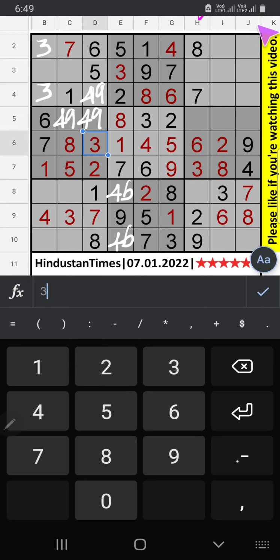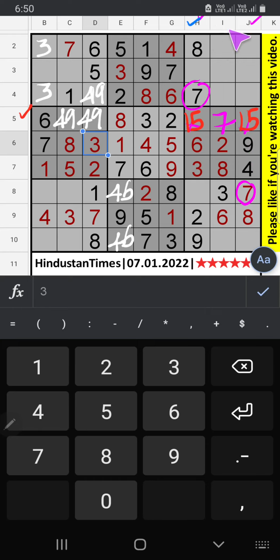Column H and column J we have 7, so 7 can't come in the cells, then 7 is confirmed here. 5th row only 2 numbers are remaining, 1 and 5. 1 and 5 will confirm later.